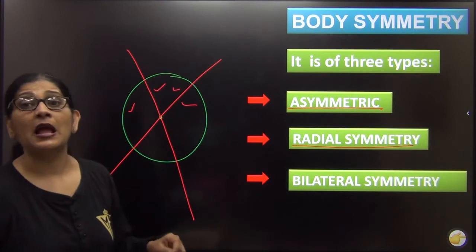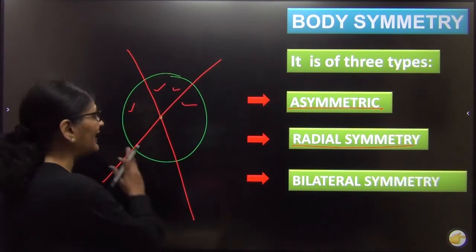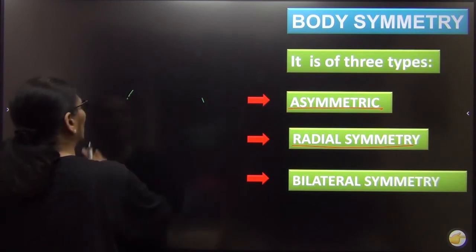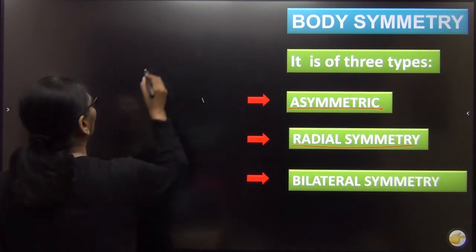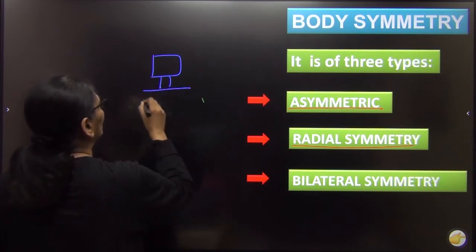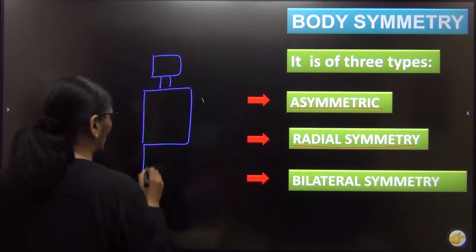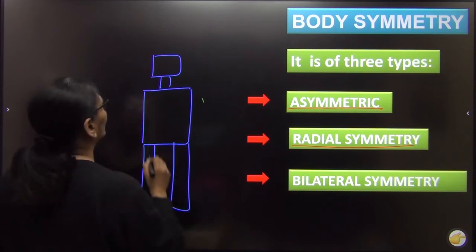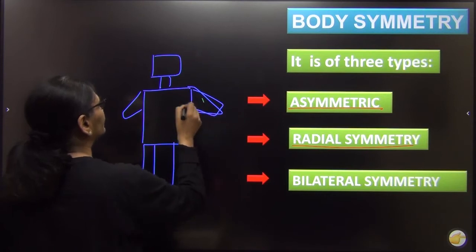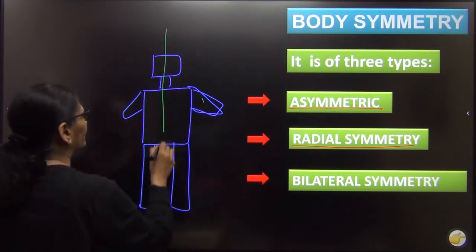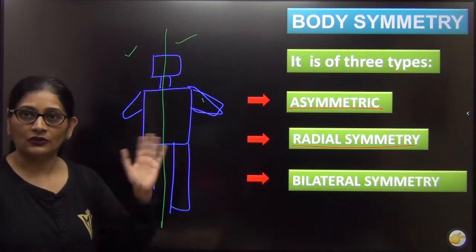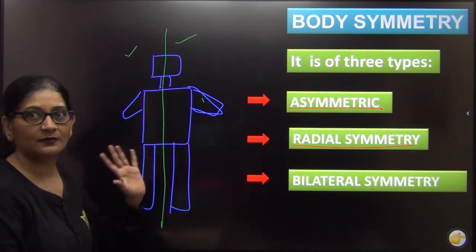And the third is bilateral symmetry. In bilateral symmetry the best example is the human being. There is only one plane. I am going to draw a little funny diagram, but I think that will be enough for you to understand. Say I am just drawing a human being, right? So there is only one plane whereby the left and right parts look identical or similar to each other.